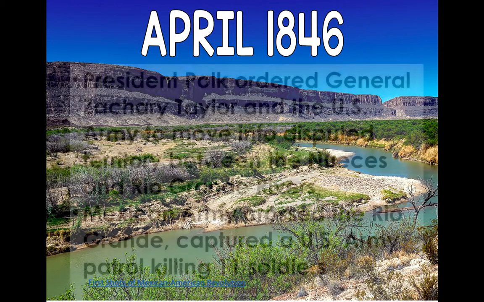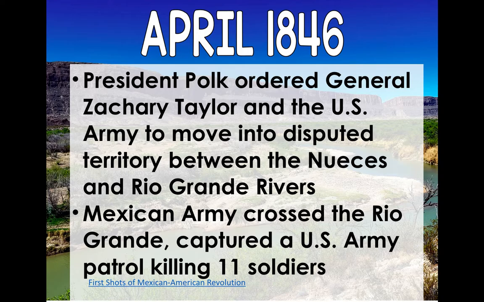So in April of 1846, the president, James K. Polk, orders Zachary Taylor, who becomes a future president, to move to that disputed territory between the Nueces River and the Rio Grande. The Mexican army crosses the Rio Grande, ultimately believing that they had been invaded by the U.S. Army, and this ends up in a skirmish where 11 soldiers are killed and U.S. Army patrolmen are captured.